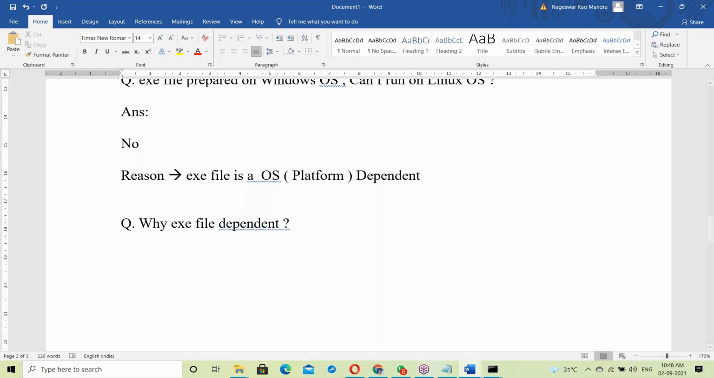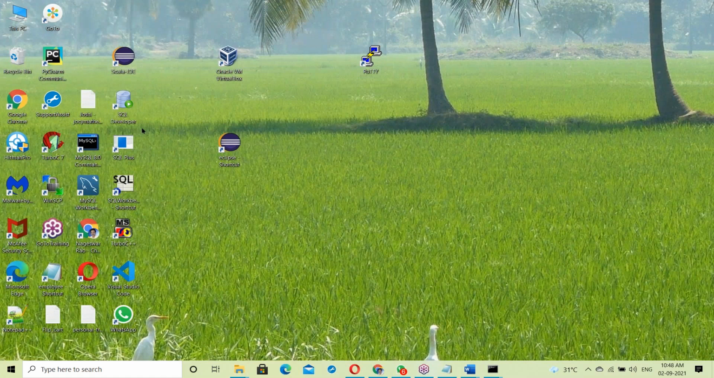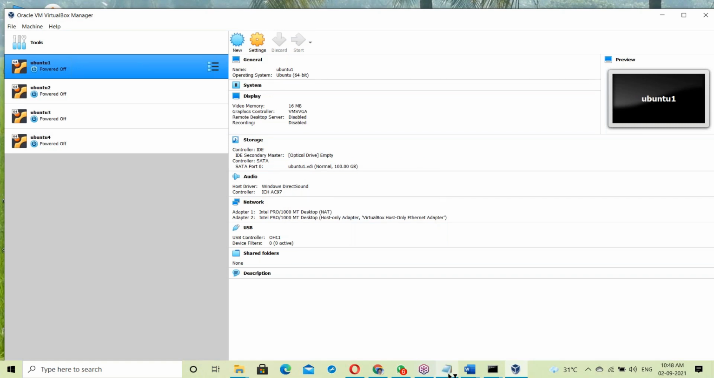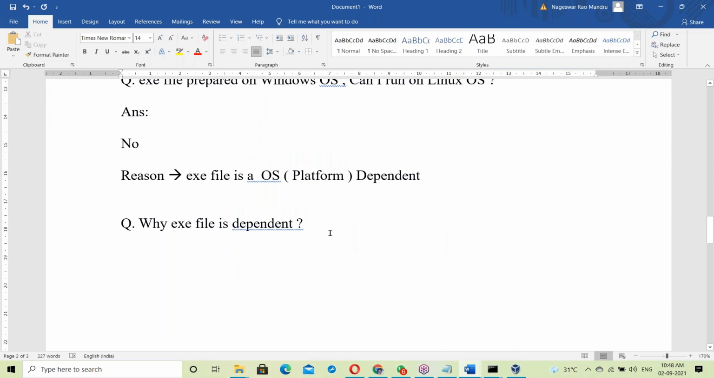Why is an exe file OS dependent? Let us see what the reason is. Let me show it practically. Linux based.